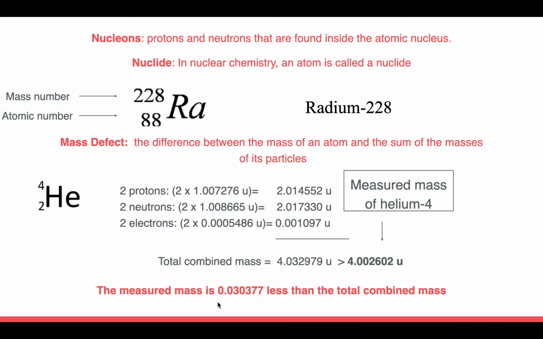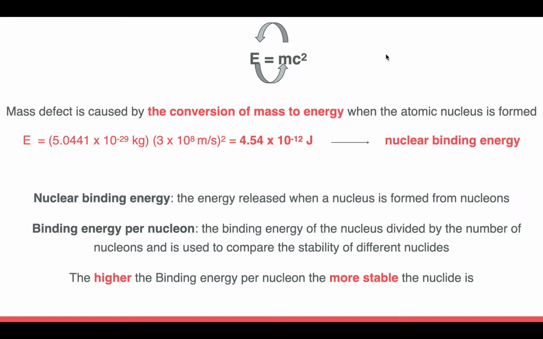Now, why do we have a mass defect? What happens to the mass? This is explained by Einstein's equation E equals mc squared, where E is the energy, m is the mass defect, and c squared is the speed of light squared. Now, we can see from this equation that mass can be converted to energy and energy can be converted to mass. And so we can see that the mass defect is caused by the conversion of mass to energy when the atomic nucleus is formed.